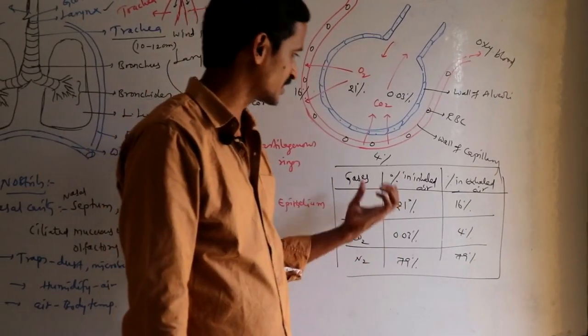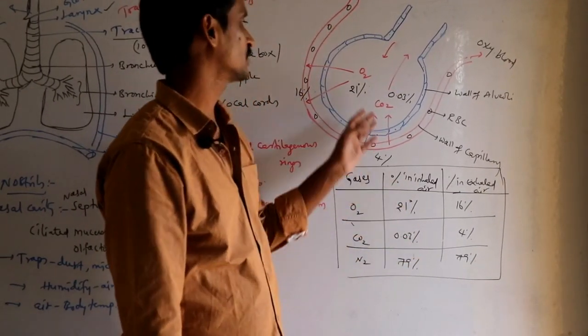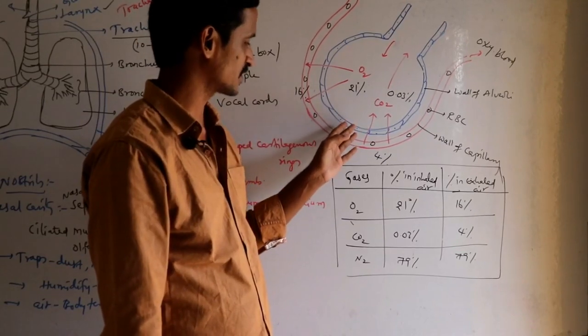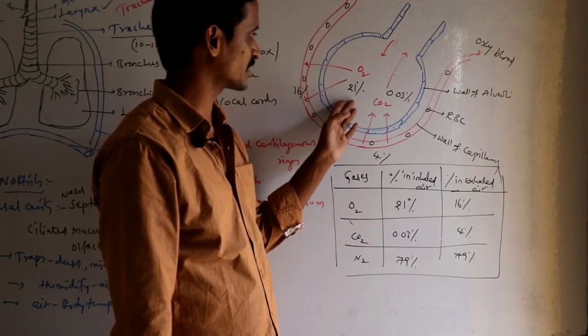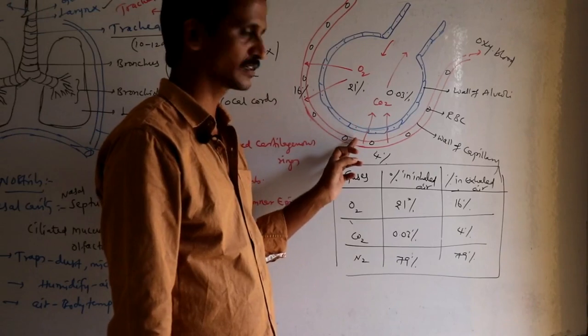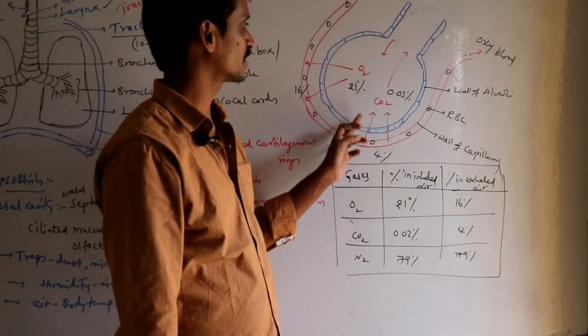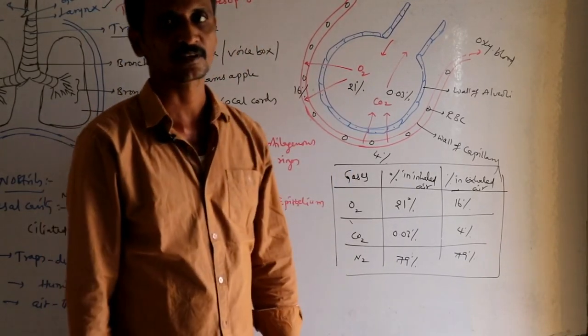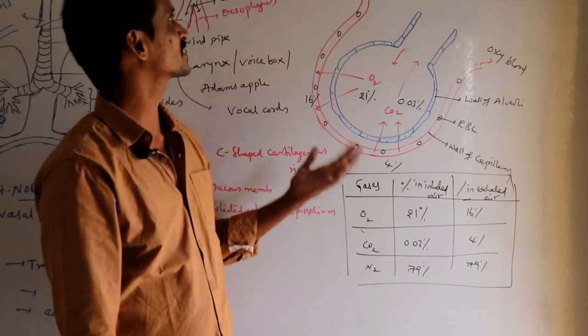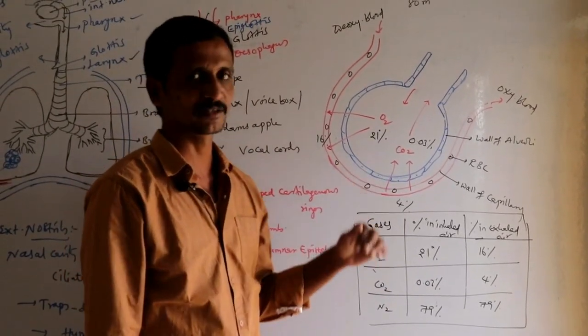Okay, so if you are able to understand this, then the process of diffusion of gases and exchange of gases in alveoli and between the wall of capillary, you can understand very easily. So this is how the exchange of gases is seen in alveoli.